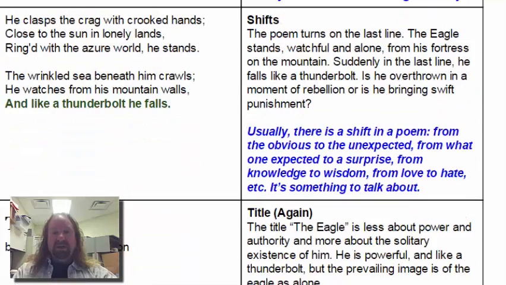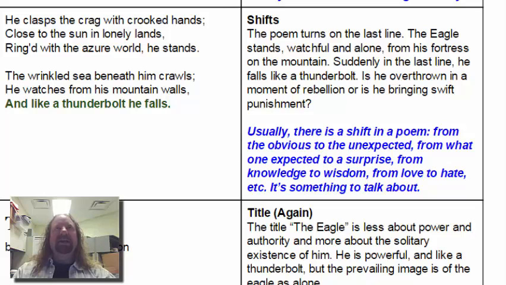Next is shifts. Shifts are where we want to watch for how the poem changes, how the poem teaches us something that we didn't expect, how the poem moves from one understanding to the next. In a Shakespearean sonnet, we know the first 8 lines propose some sort of problem, and the final 6 propose a solution. There's an obvious and predictable shift in a Shakespearean sonnet. In this poem, it's the last line. Up to the last line, it's all about the eagle being lonely and alone and powerful and authoritative.